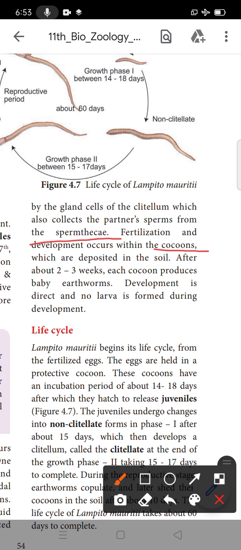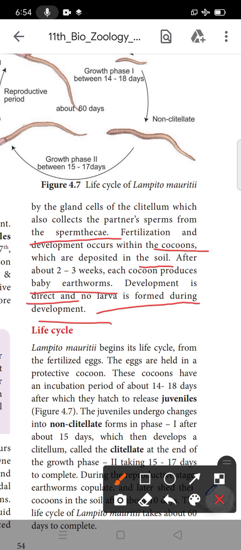Fertilization is the fusion of the male gamete and female gamete, and development occurs within the cocoon, which is deposited in the soil. After about 2 to 3 weeks, each cocoon produces a baby earthworm. So the cocoon stage produces the baby of the earthworm. Development is direct, so there is no larva during development. Since it develops directly, the larval stage is absent.